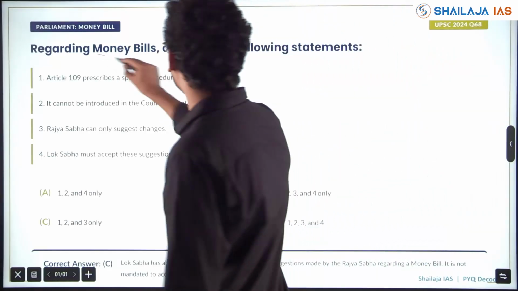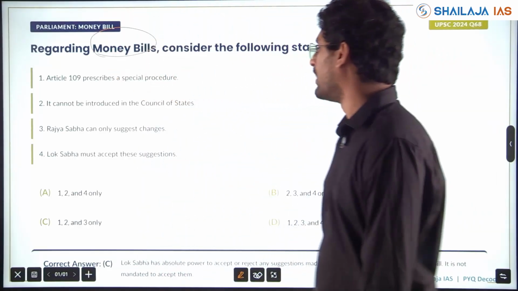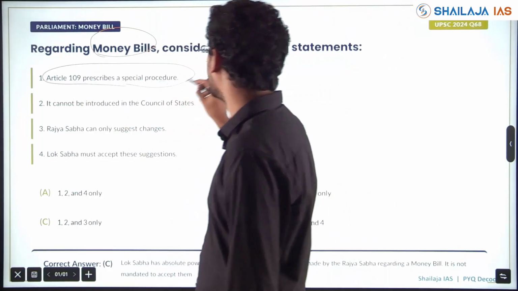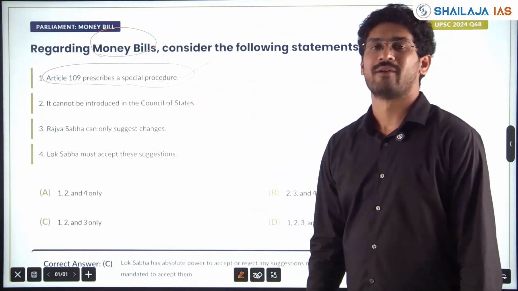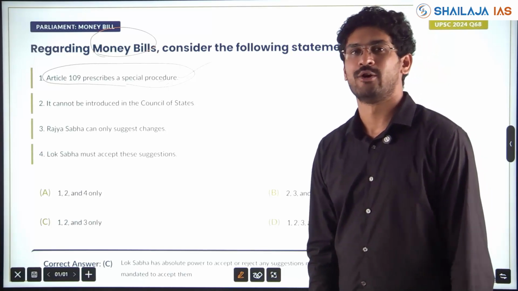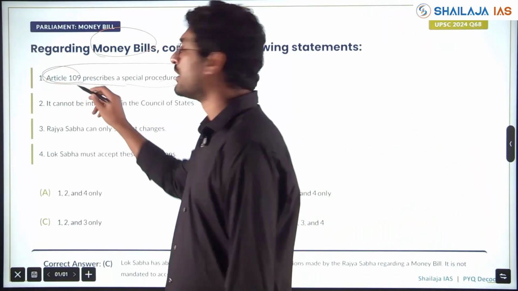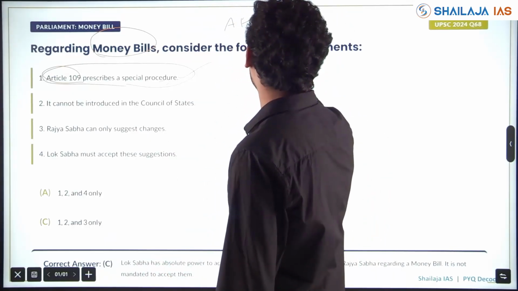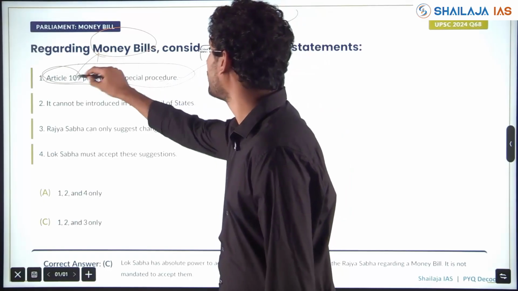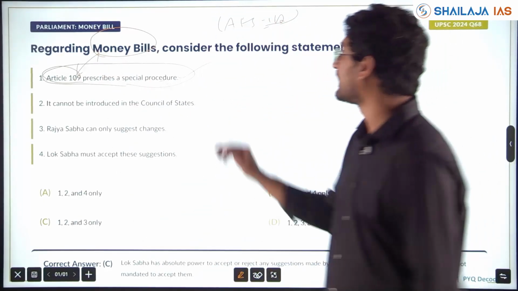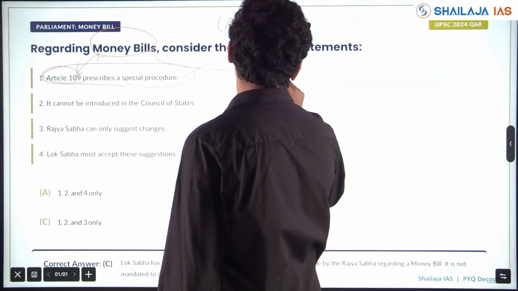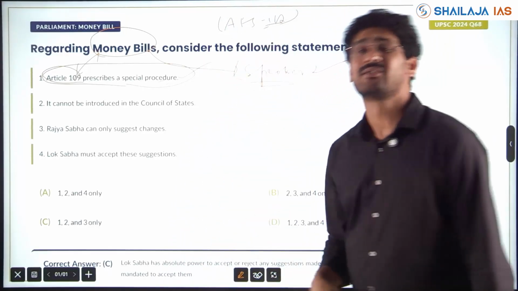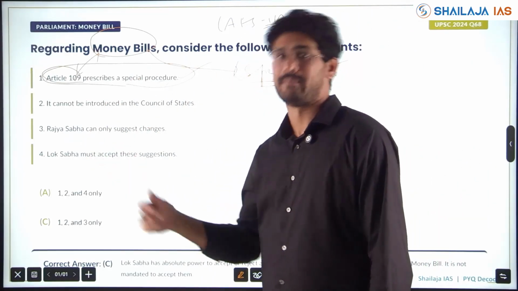Regarding money bills, Article 109 prescribes a special procedure with respect to money bill. If you have studied, you know Article 109. Annual financial statement, which article? You should know. AFS, the budget, Article 112. Money bill, which article? To describe the special procedure. Who will certify whether money bill or not? Speaker. What are the powers with respect to money bill in Lok Sabha and Rajya Sabha?